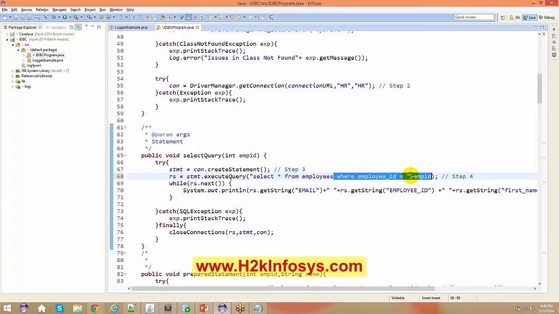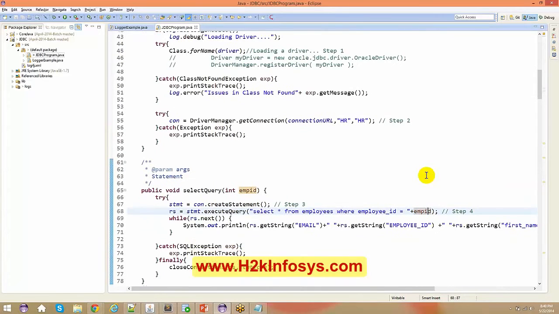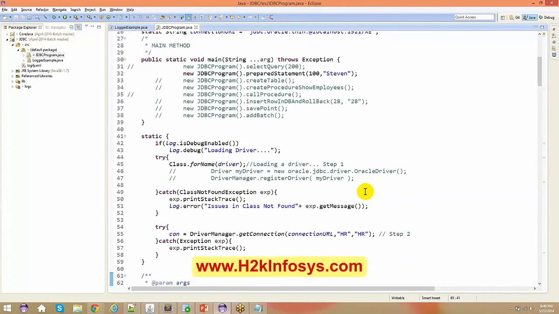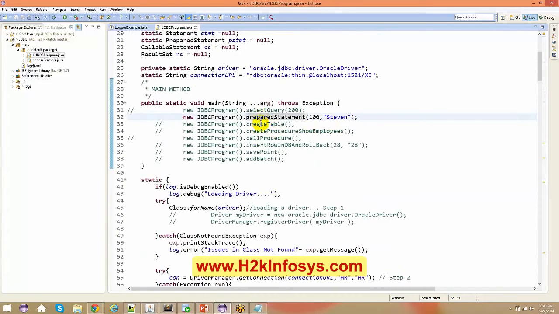This is pretty much simple. I'm just dynamically passing these values here. Okay, all right, so let's just move on. The next program is your prepared statement, and let's see what a prepared statement is.